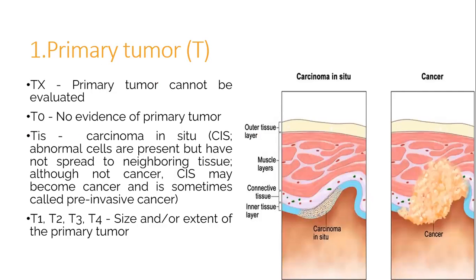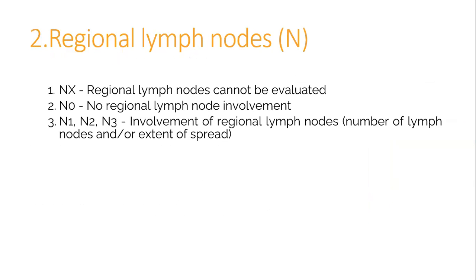Primary tumor. TX, primary tumor cannot be evaluated. T0, no evidence of primary tumor. TIS, carcinoma in situ, abnormal cells are present but have not spread to neighboring tissues, although not cancers. CIS may become cancer and is sometimes called pre-invasive cancers. T1, T2, T3, and T4, size and or extent of the primary tumor.